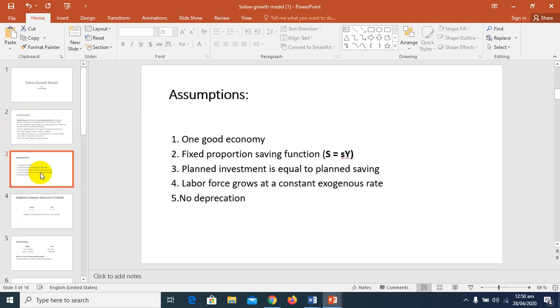The first assumption of the Solow growth model is one good in the economy. According to the Solow growth model, there is only one good in the economy. Why do they make this assumption? They make this assumption for the sake of simplicity. Suppose the economy is producing only one good, you can say rice, wheat, or maize. So according to them, the economy is producing only one good, like rice.